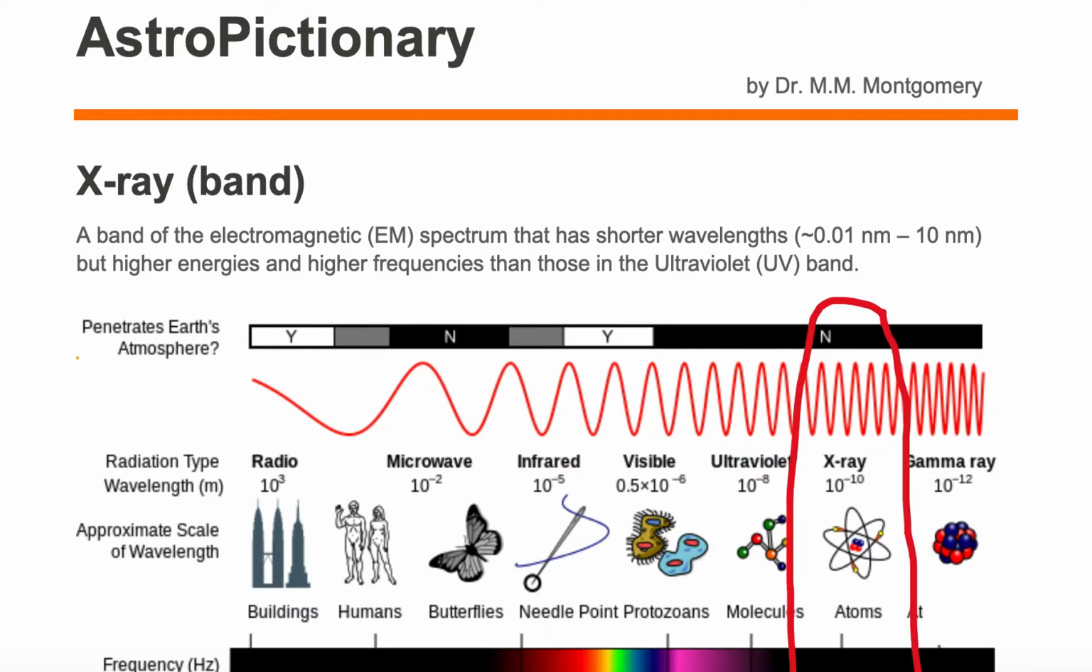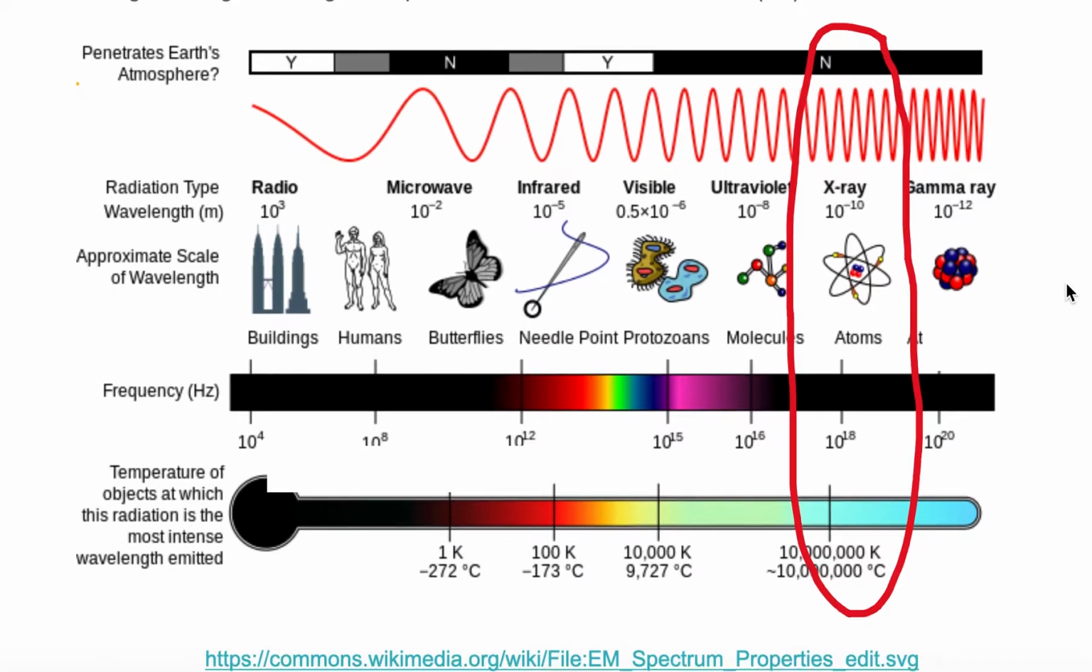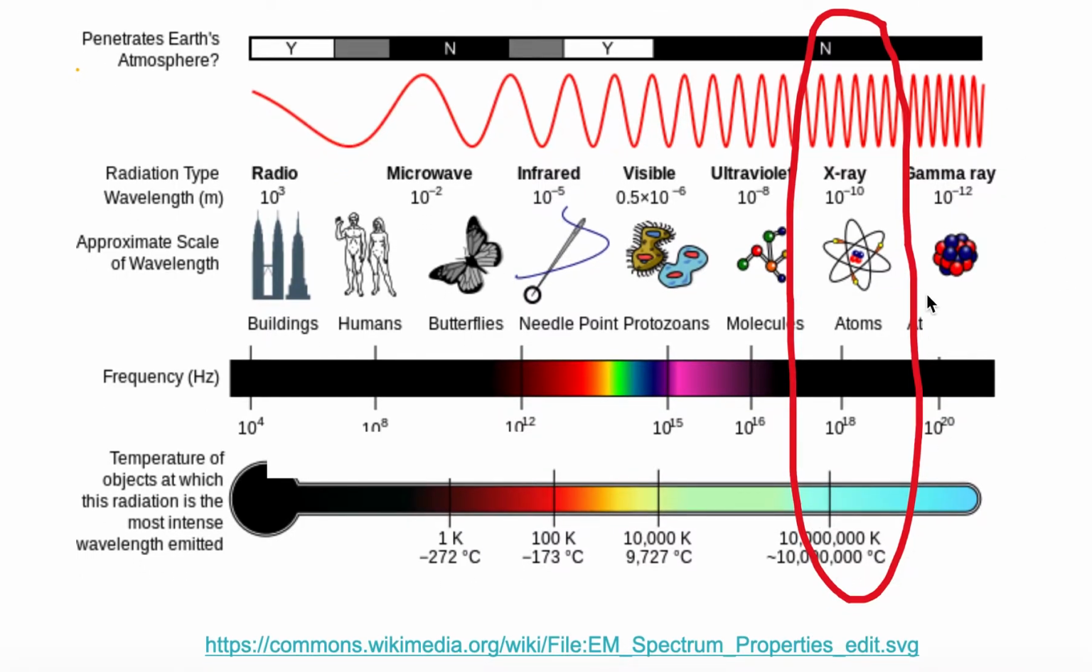The X-ray band is a band of the electromagnetic spectrum that has shorter wavelengths, roughly 0.01 nanometers to 10 nanometers, but higher energies and higher frequencies than those in the ultraviolet or UV band. In this electromagnetic spectrum, I have circled the X-ray band.